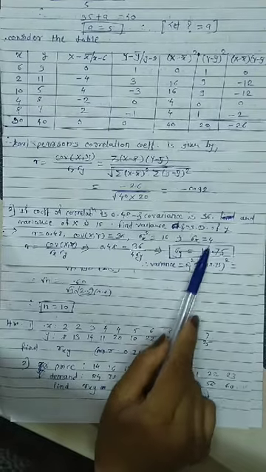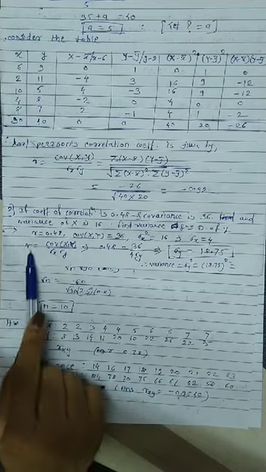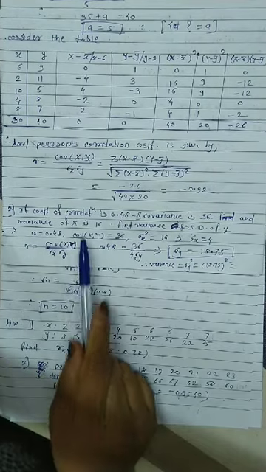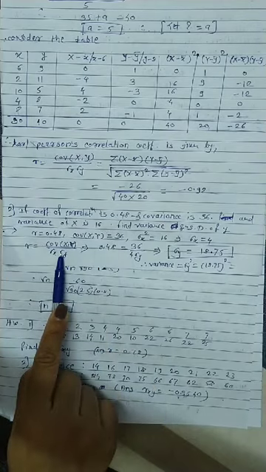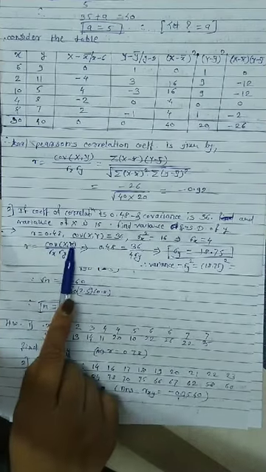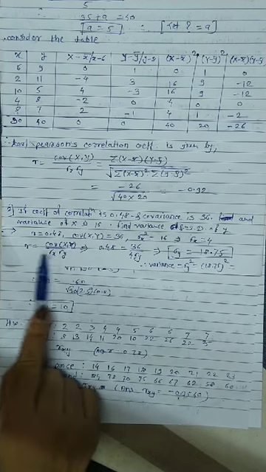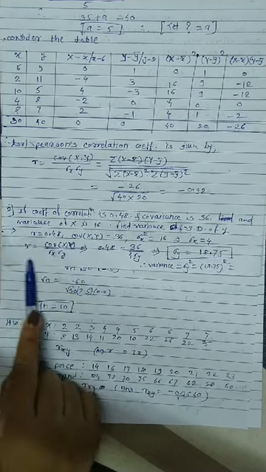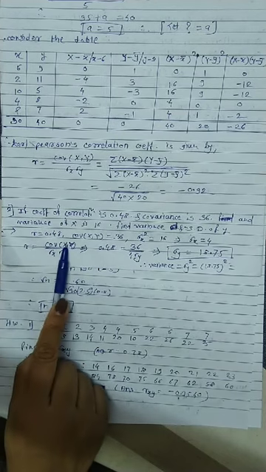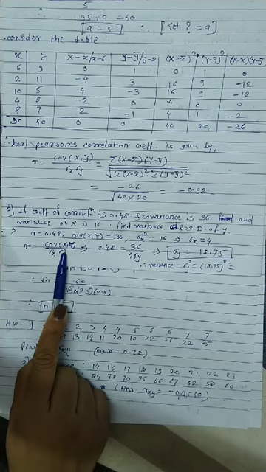take the positive sign, 4. Now consider r is equal to, this is the formula. r has different formulas, this is also a formula, right? But we have to consider the formula in which the given things can fit. So r is equal to covariance xy divided by sigma x sigma y. In this formula, r is given, covariance is given, sigma x is given. That's why we can easily find sigma y.